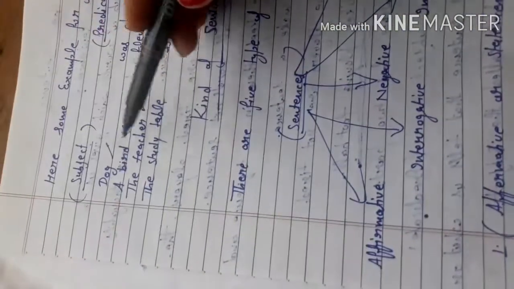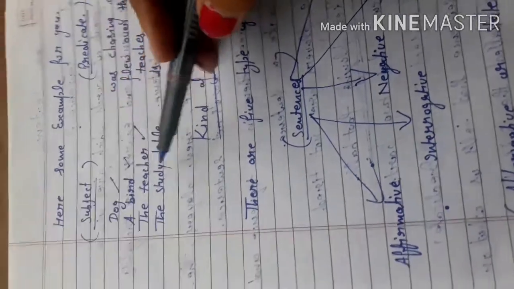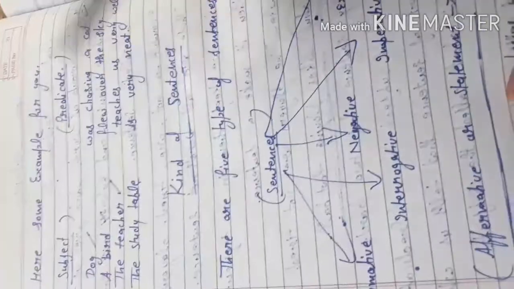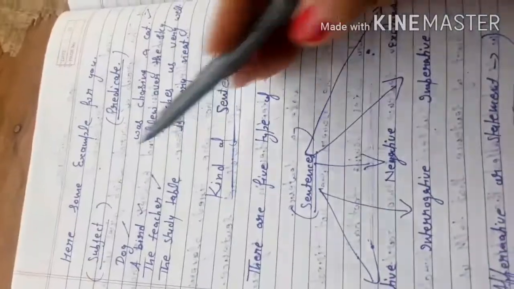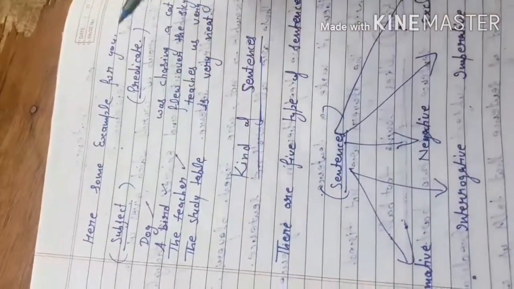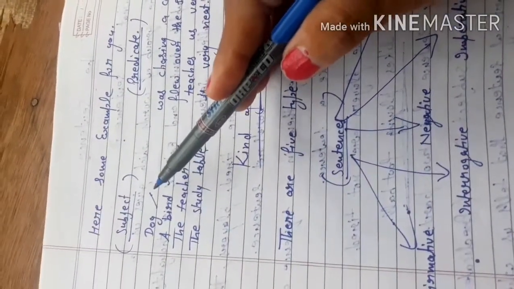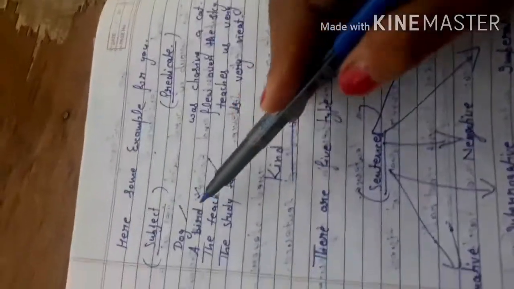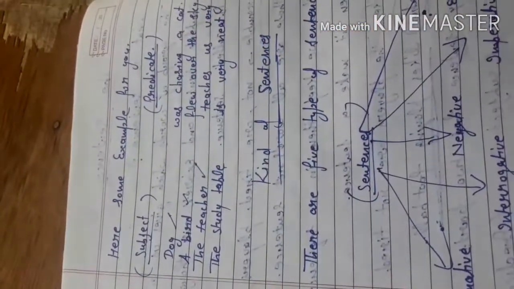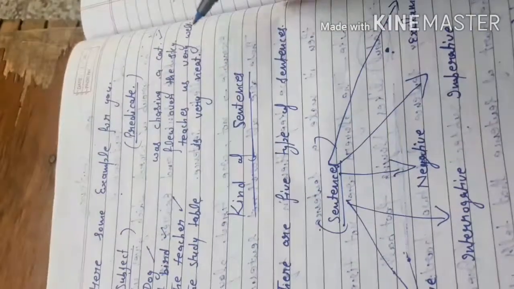So the first part, which tells about anybody, what and whom, is our subject, and what he does, his work, is called the predicate. Okay.